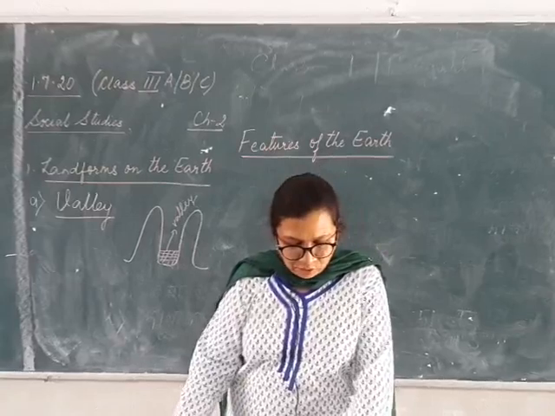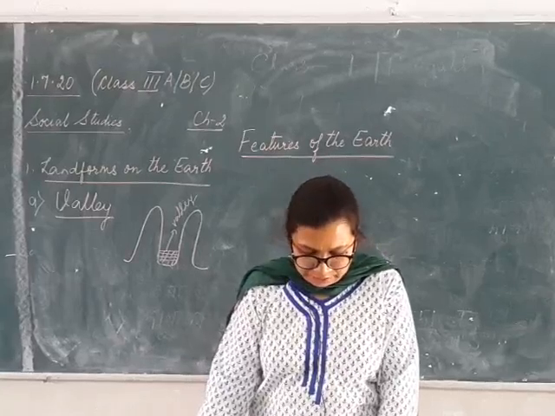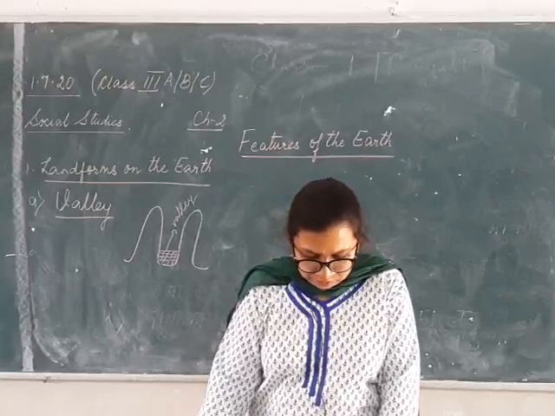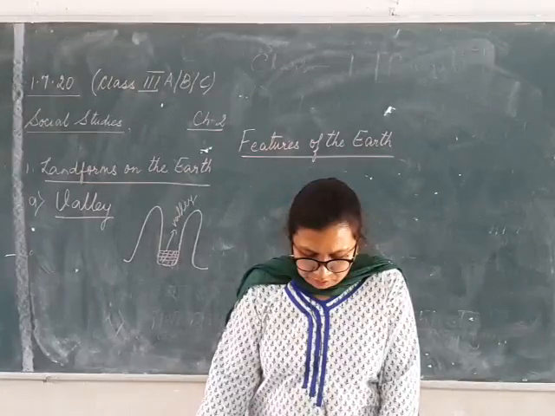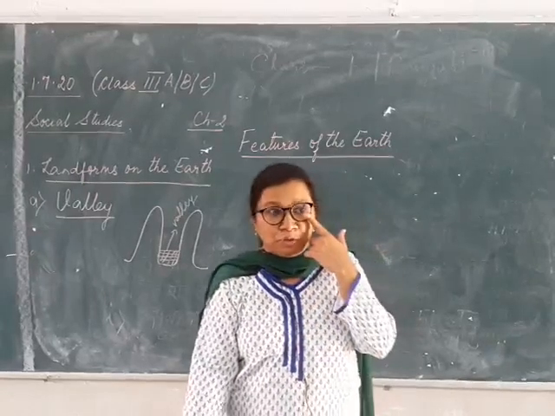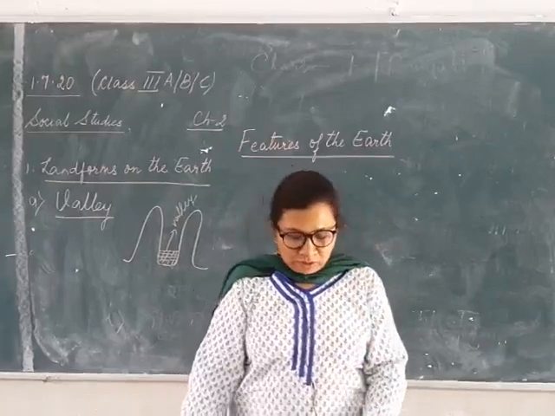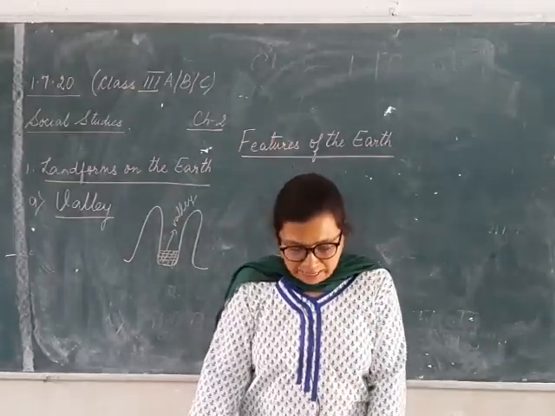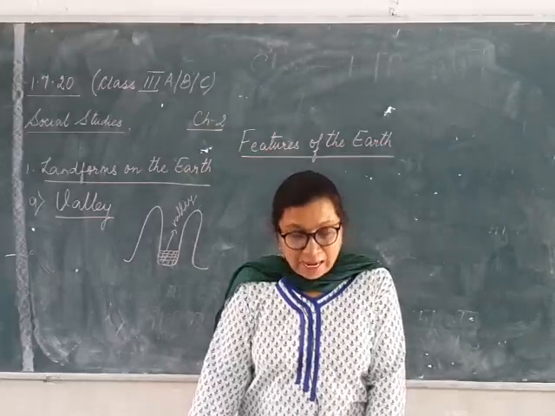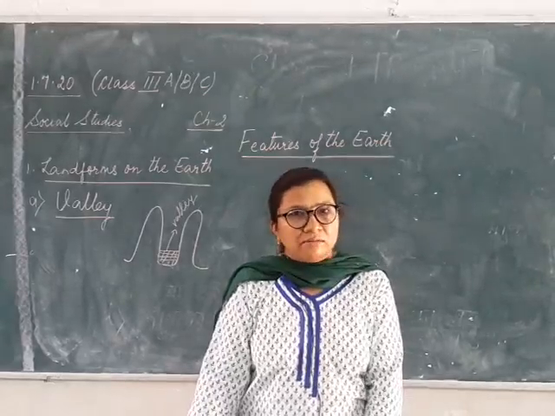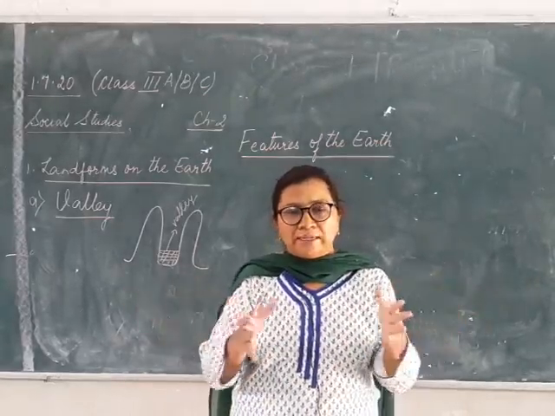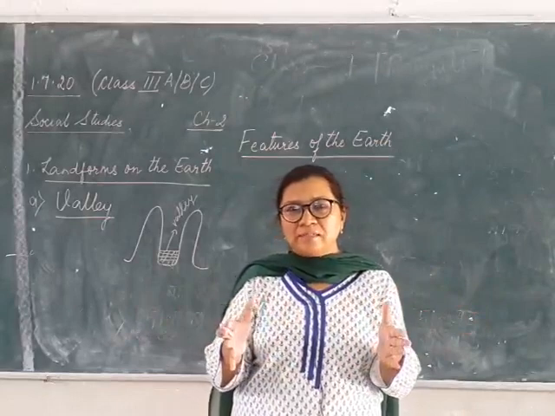Now another word, that is your canyon. Canyon is another word for valleys, the narrow, deep valleys. Narrow means not very broad. Like in Hindi, narrow we can call as sakra.